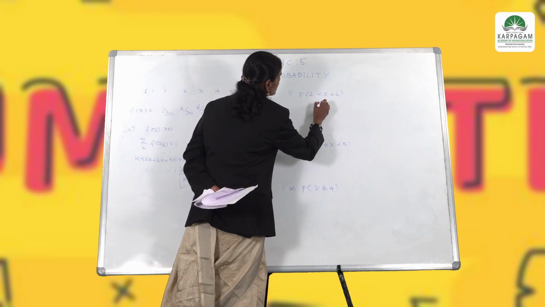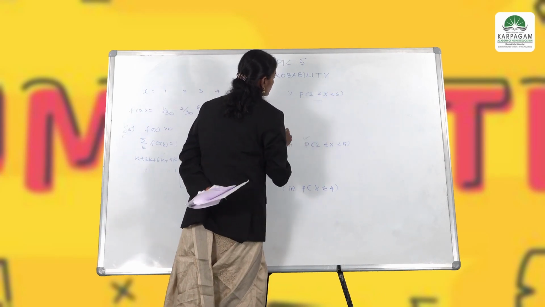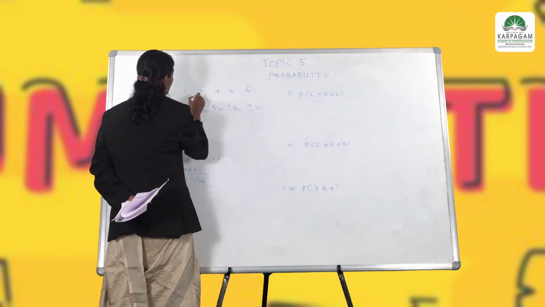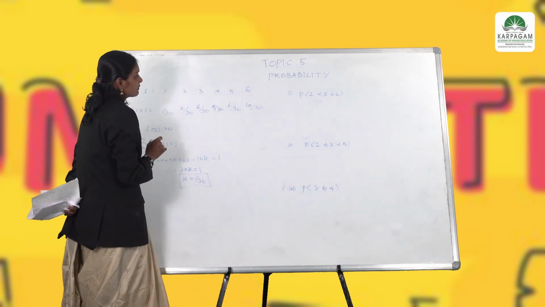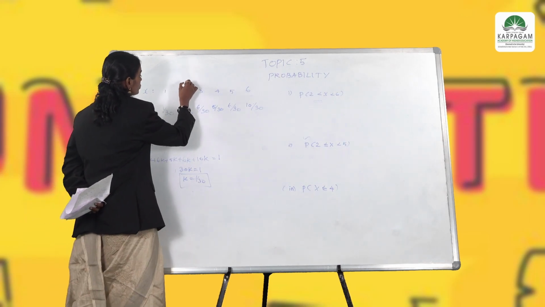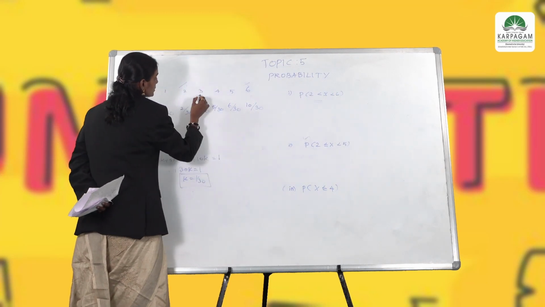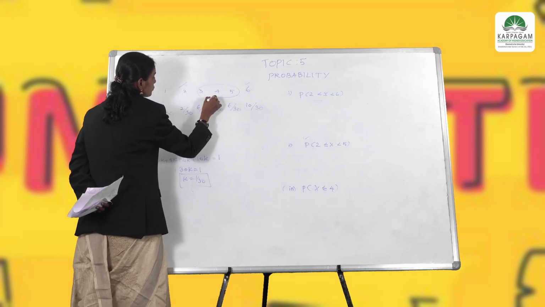Okay. Now we have to calculate the value of P of 2 less than x less than 6. What is the meaning of this? The x value should be greater than 2 and less than 6. Here the values of x are 1 to 6. We should not take 2 and 6 because they gave only less than, not equal. So you can simply consider 3, 4, 5.